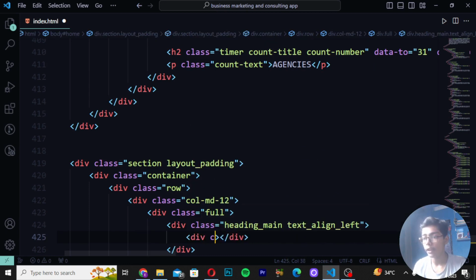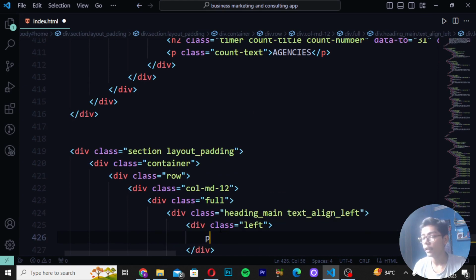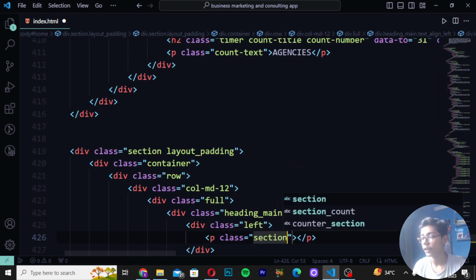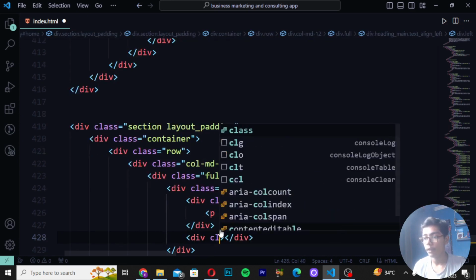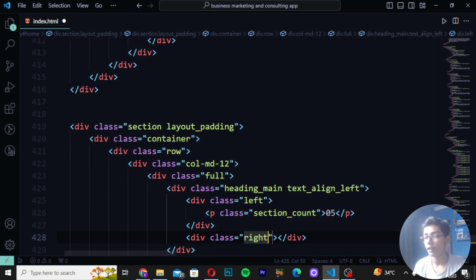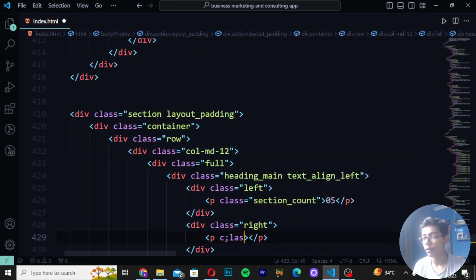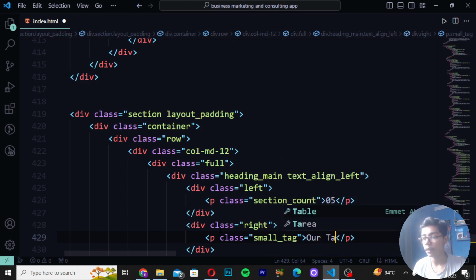Then you have to just write div class as left, so here I will be writing that as well. Then create p tag, and then write here section underscore count, right here 05, right here div class right. Then when you have written this, you have to write here p tag, create class as small underscore tag. Then I will be writing here our team.